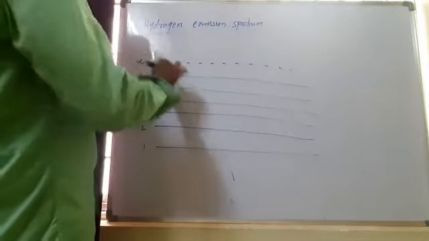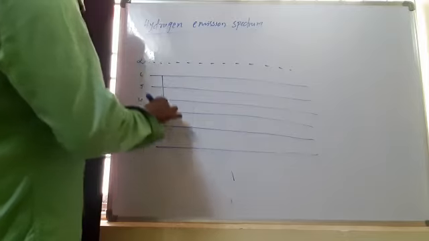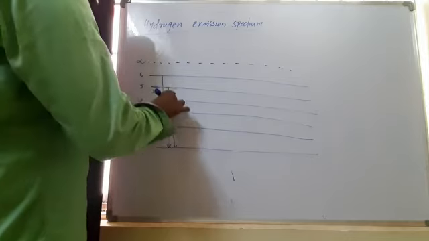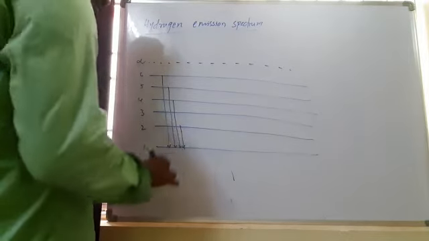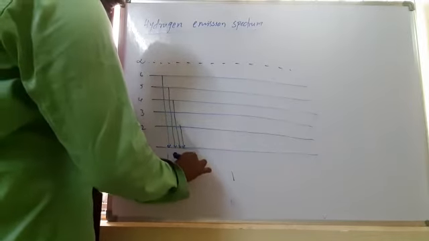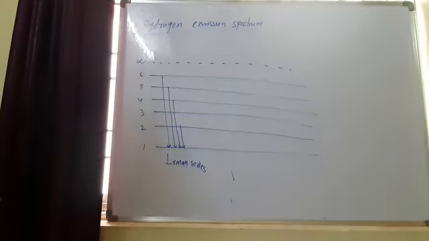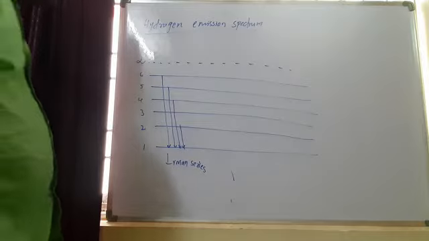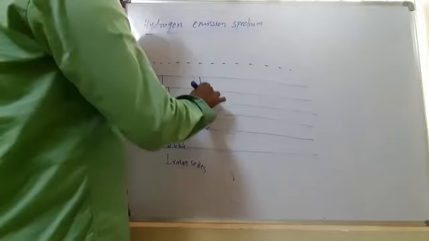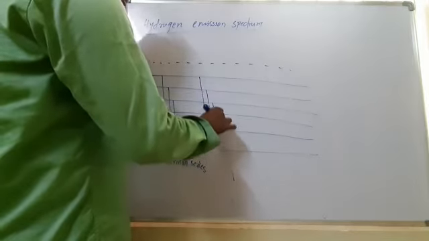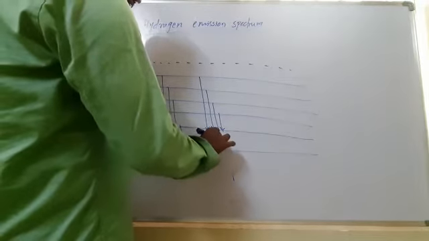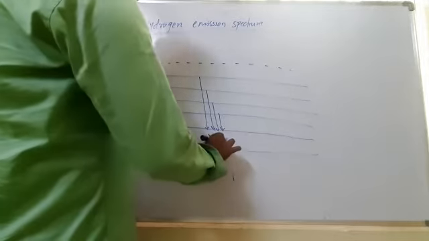When an excited state electron comes to the first level, that is called the Lyman series. And when any excited state electron comes to the n equal to second level, that is called the Balmer series.